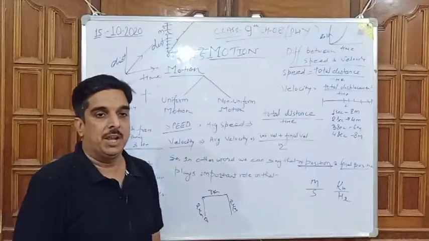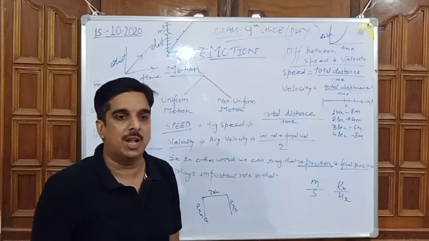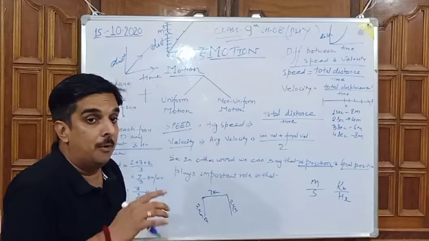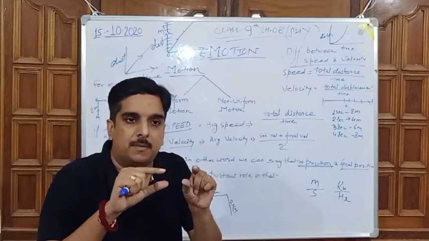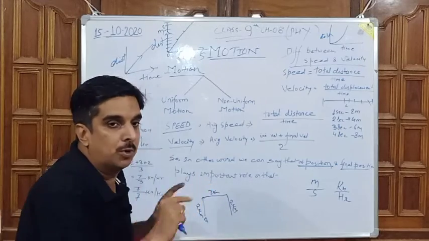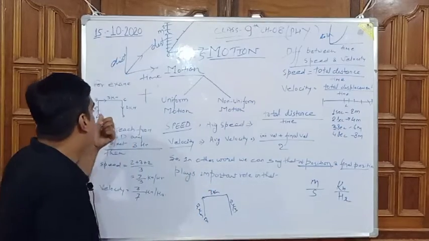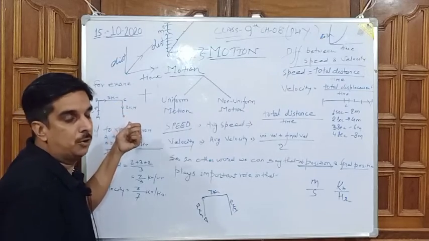So if the question comes in a manner like find out the speed, according to the definition, we take total traveled distance by total time. Total traveled distance is 2 kilometer plus 3 kilometer, 5 kilometer, plus 2 kilometer, 7 kilometer.